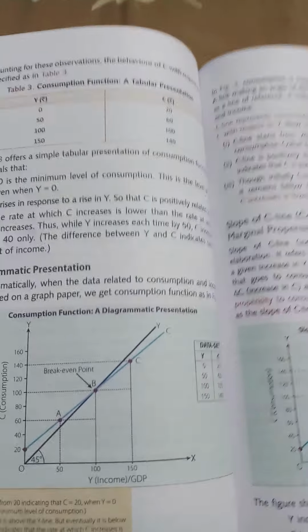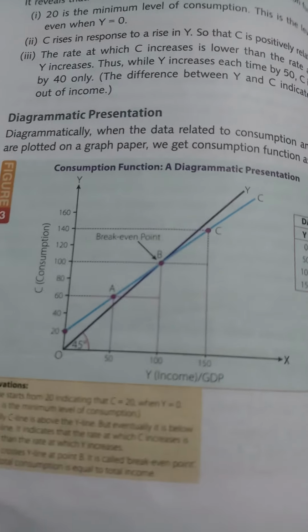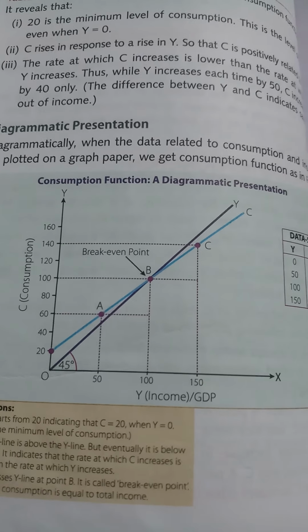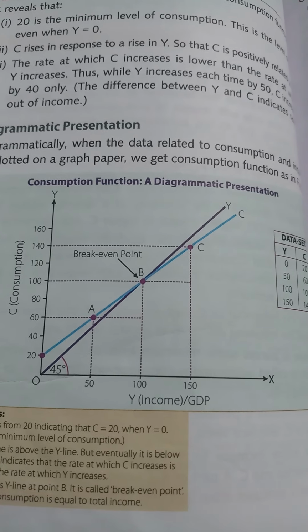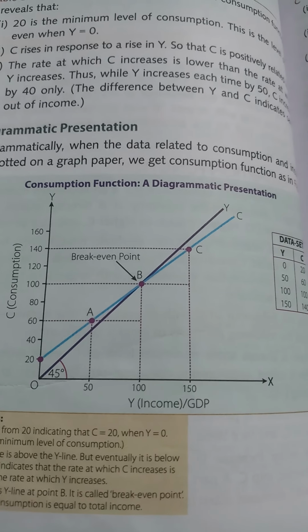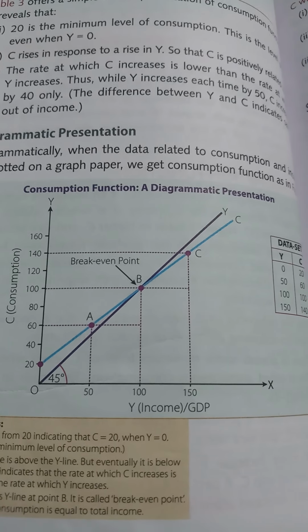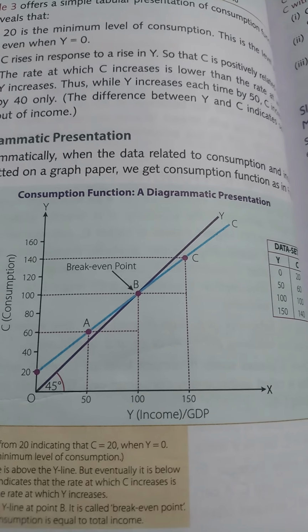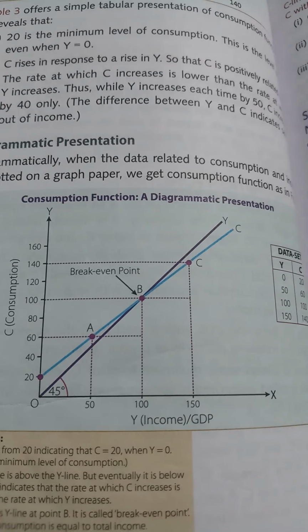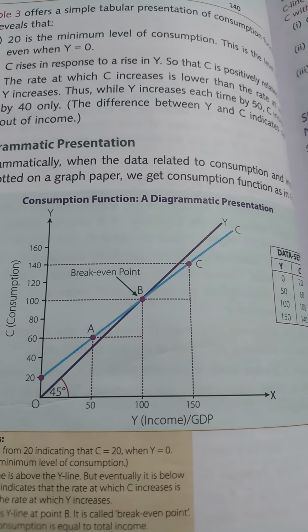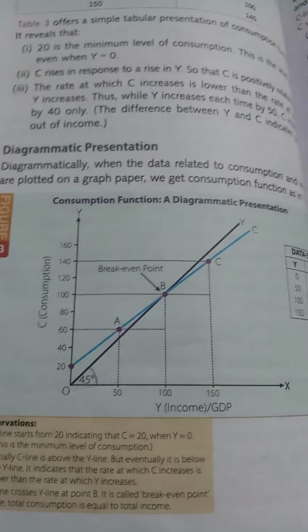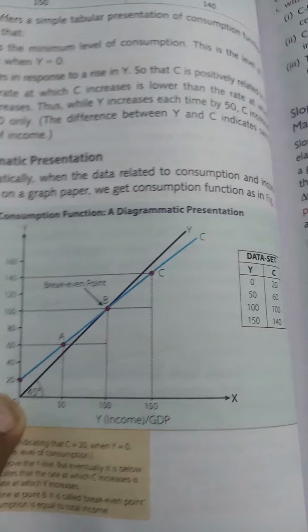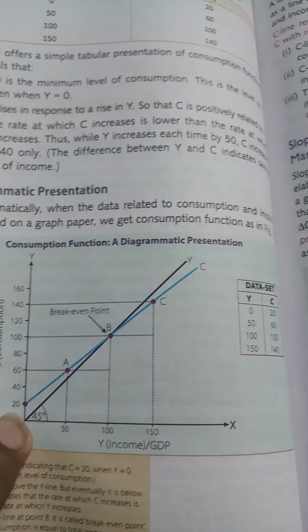Now let's try to understand this data in a graphic presentation. In this diagram there are two lines being shown. One is a violet line which shows Y, which is income, and one is a blue line which shows consumption. The x-axis is income while the y-axis is consumption. First of all, this line starts from 0.